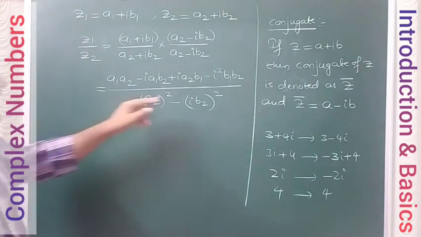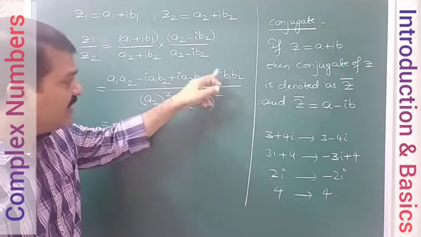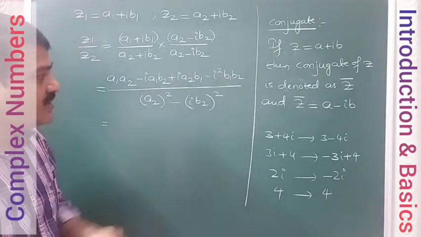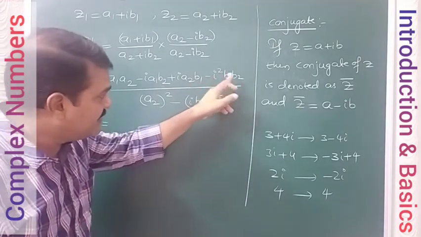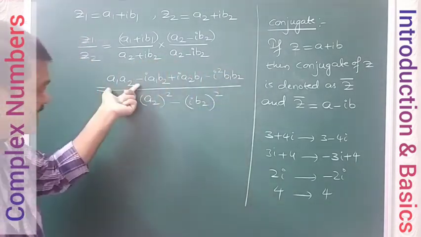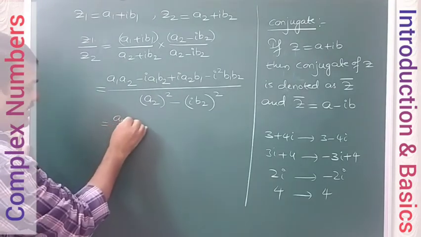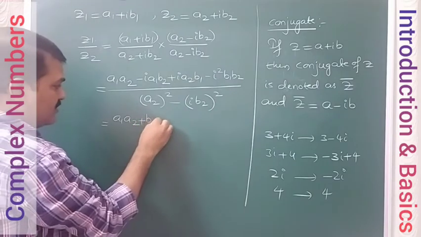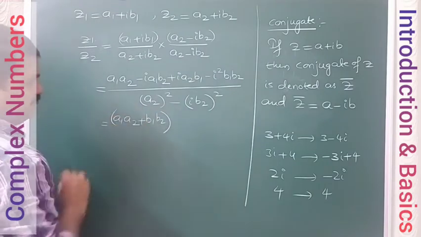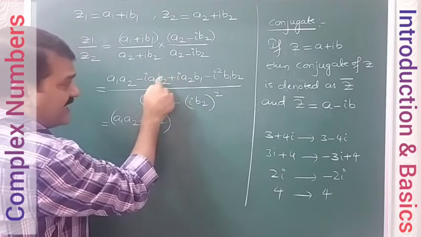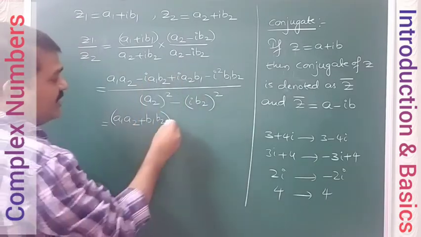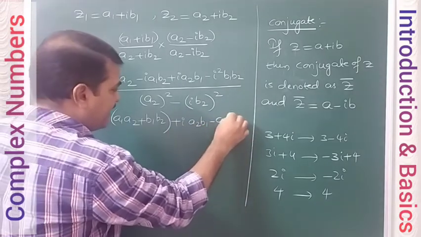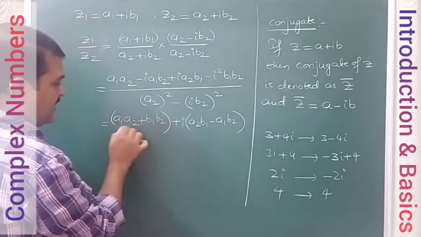Now let us observe that i square is minus 1. So i square is minus 1 means this becomes plus B1 B2. That means this is real. Let us write both of them together. So A1 A2 plus B1 B2, this is completely real. In these two you have i, so they are imaginary parts. Okay. So take i common: A2 B1 minus A1 B2, this is the imaginary part.